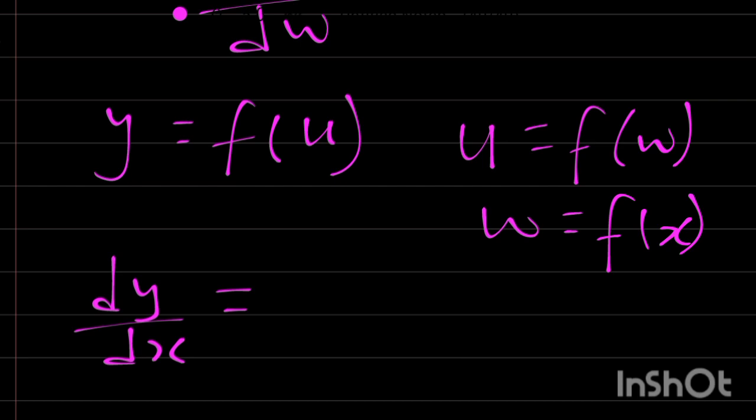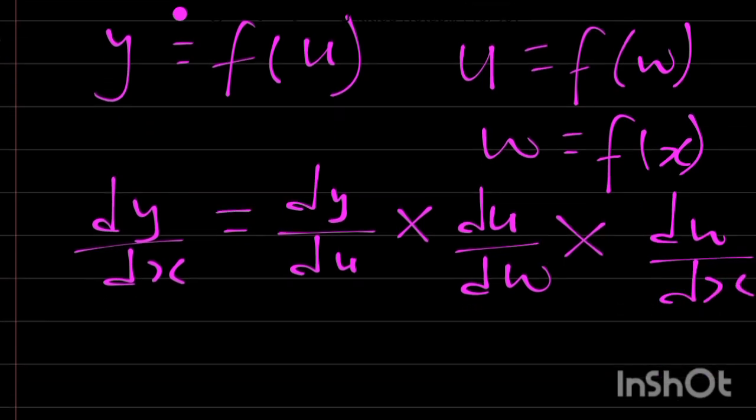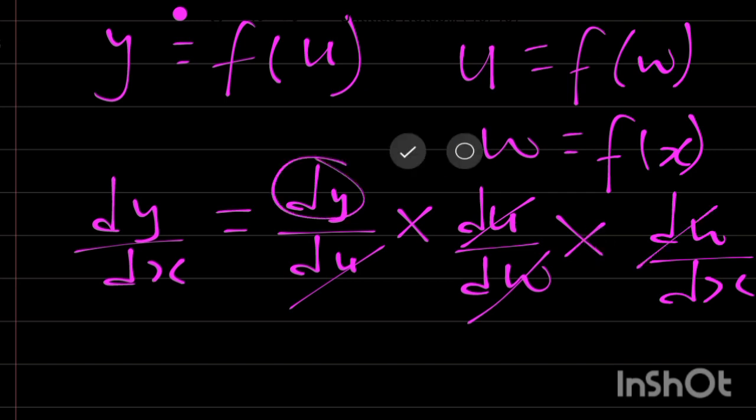It's going to be equal to dy/du times du/dw, then times dw/dx. You can see that it's as if this and this we cancel, this and this we cancel, and we are left with dy/dx. But we are not going to cancel, rather we substitute their values.